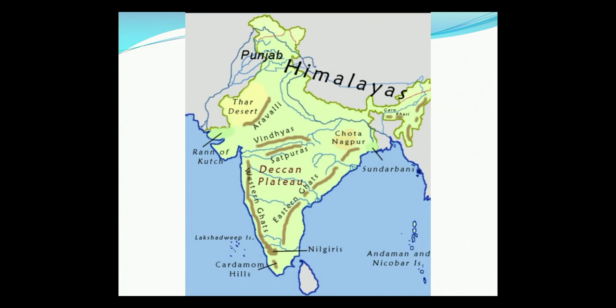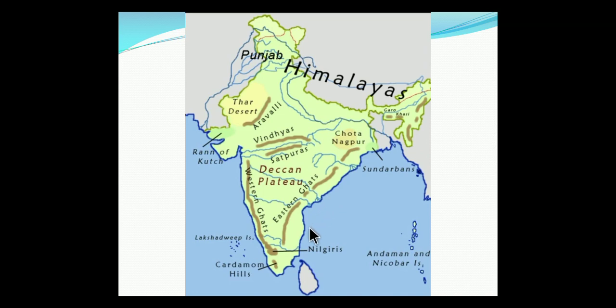Now the coastal plains. As we see, the peninsular plateau is flanked by stretches of narrow coastal strips. These are the Western Ghats and the Eastern Ghats. Flanked between them are the narrow coastal strips. We can see the stretches of coastal strips in this area all the way down. These strips are known as the coastal plains.